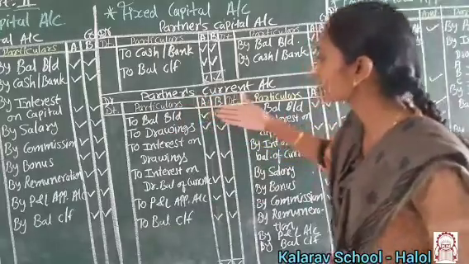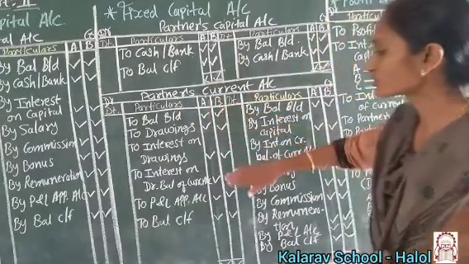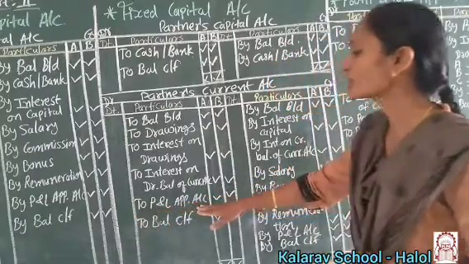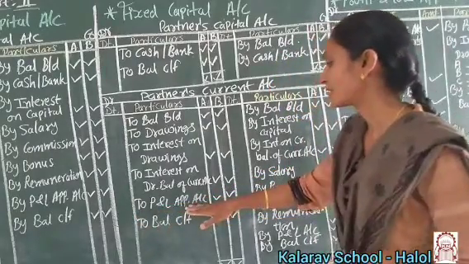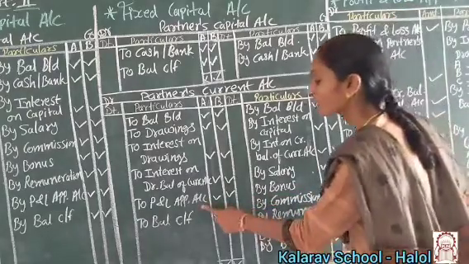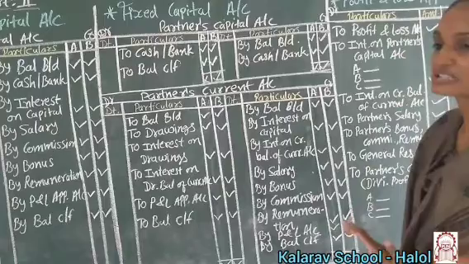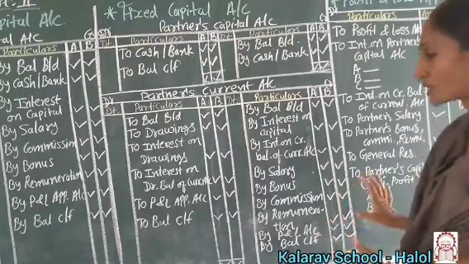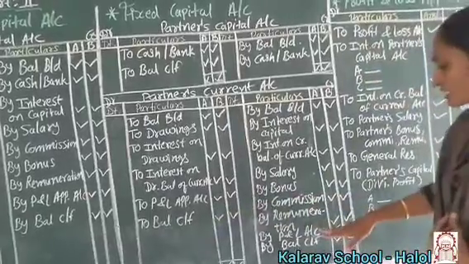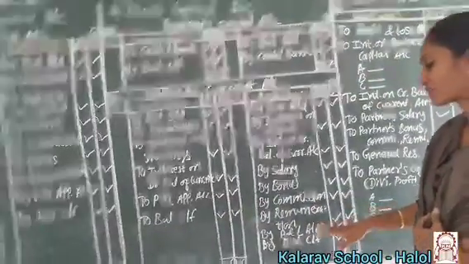The current account balance is over here, and interest is also charged on that. Then the profit and loss appropriation account. In a profit and loss appropriation account, we have to record only one side, not both sides. If it is a loss, we record it over here; if it is profit, we record it over here.